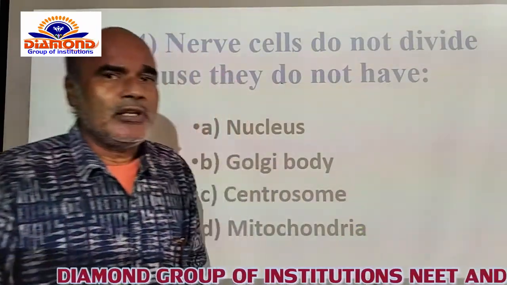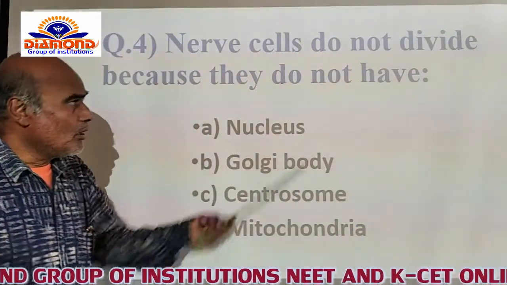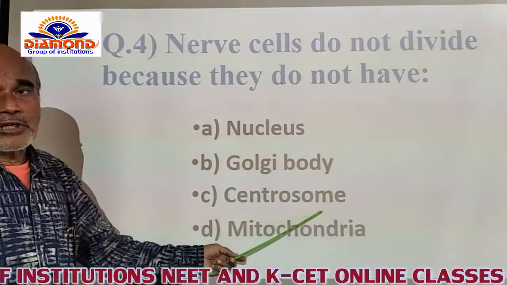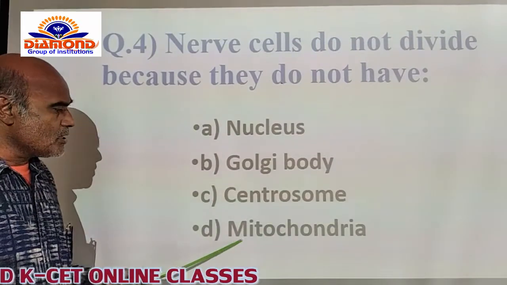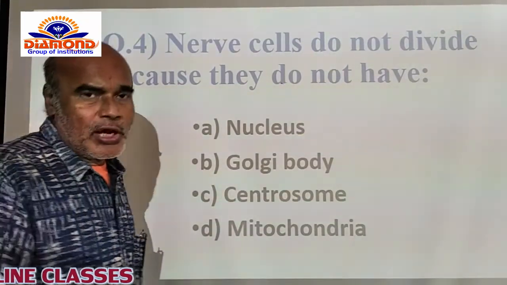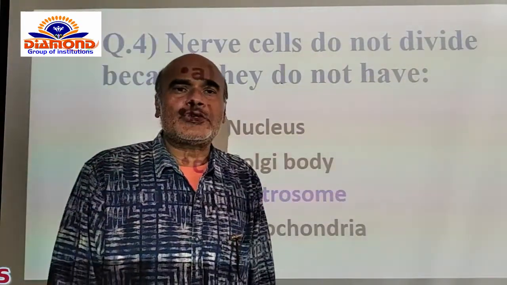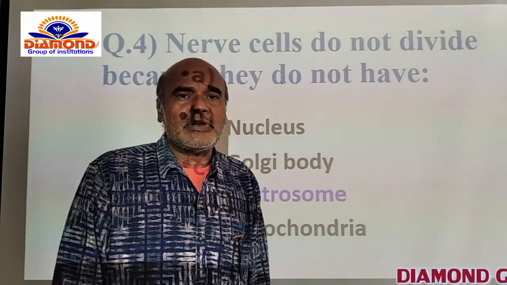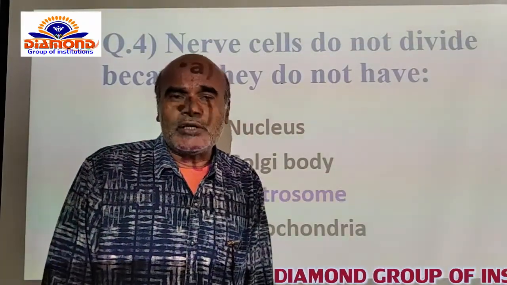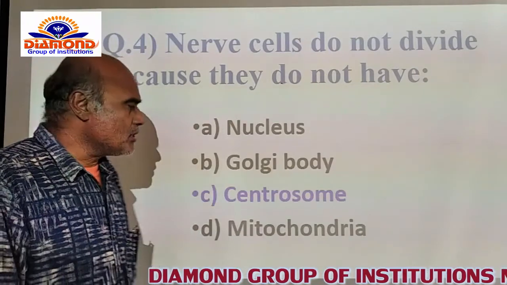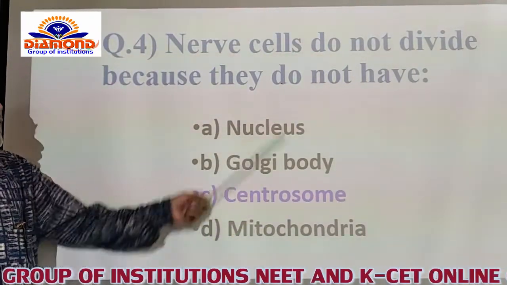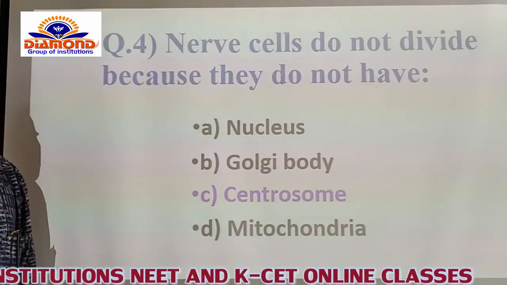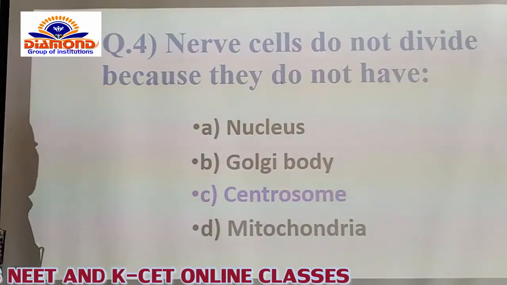That's why there is no division in the nerve cell, because of the absence of the centrosome. So C is the correct option, whereas D is the mitochondria. Mitochondria only provide and store energy, so they are not concerned with the division of the nerve cells. That's why C, the centrosome, is correct for this.